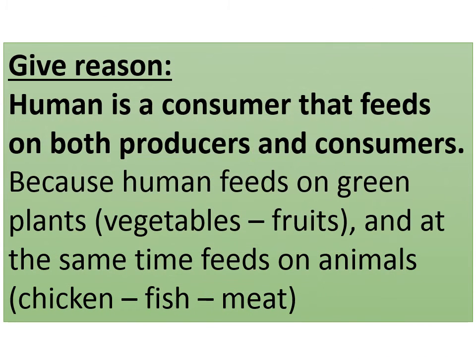Give reason. Human is a consumer that feeds on both producers and consumers. Yes, because human feeds on green plants like vegetables and fruits, and at the same time feeds on animals like chicken, fish, and meat.